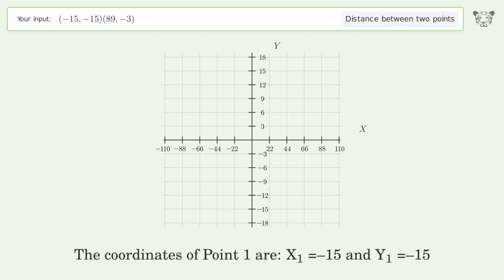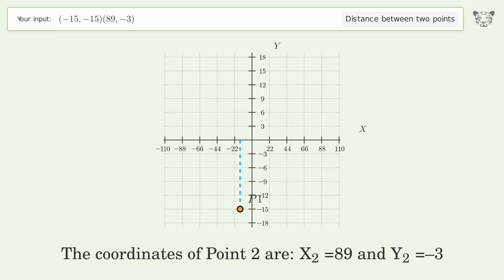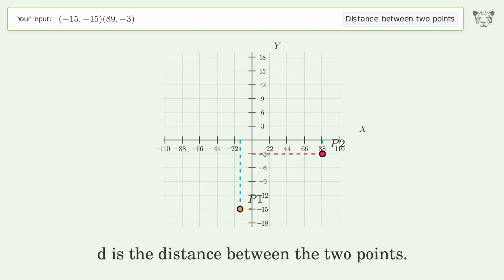The coordinates of point 1 are x1 equals -15 and y1 equals -15. The coordinates of point 2 are x2 equals 89 and y2 equals -3. D is the distance between the 2 points.